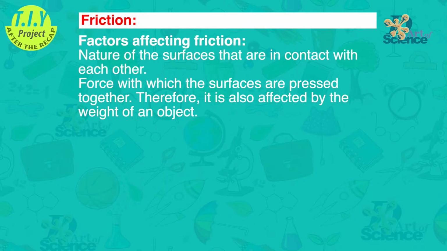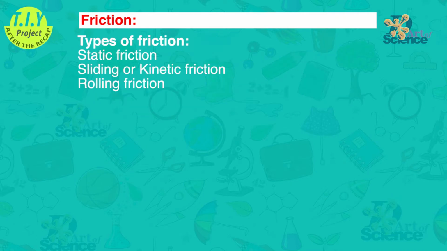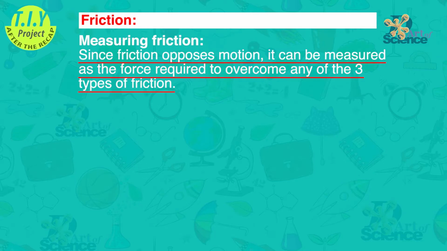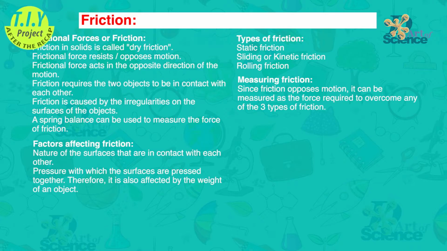Factors affecting friction. Nature of the surfaces that are in contact with each other. Force with which the two surfaces are pressed together. Therefore, it is also affected by the weight of an object. Types of friction. There is static friction, sliding or kinetic friction, and rolling friction. Measuring friction. Since friction opposes motion, it can be measured as the force required to overcome any of the three types of friction. Here's one look at all of these.